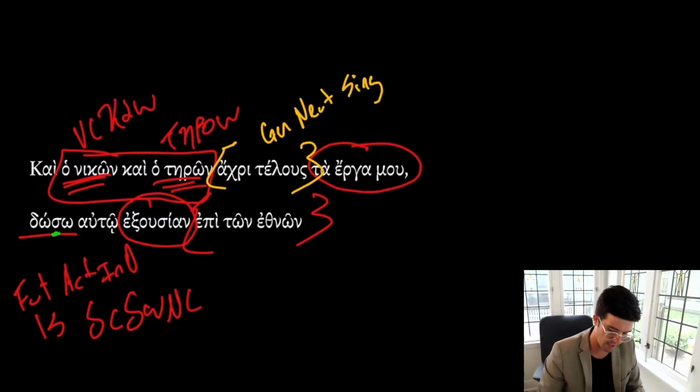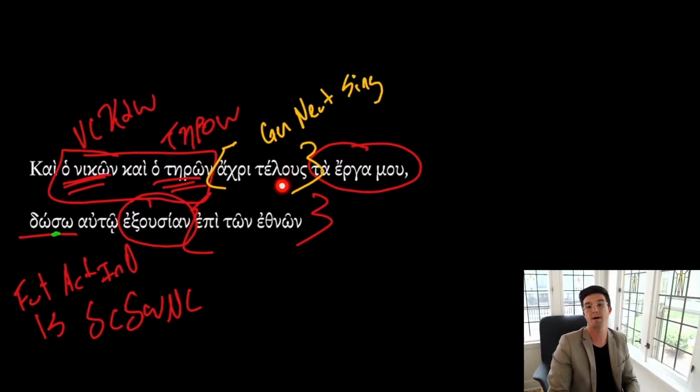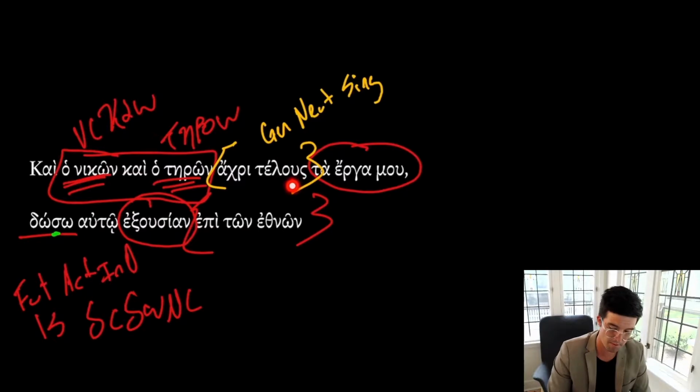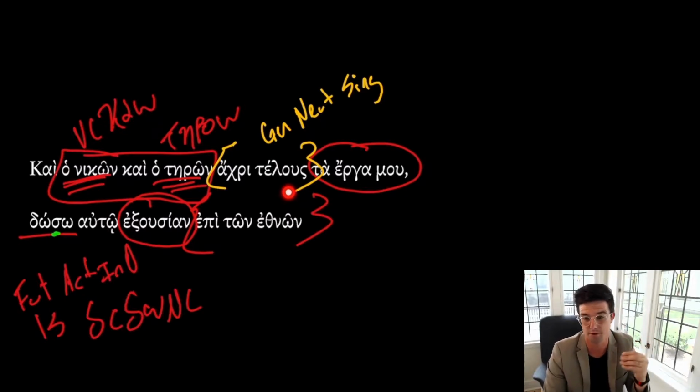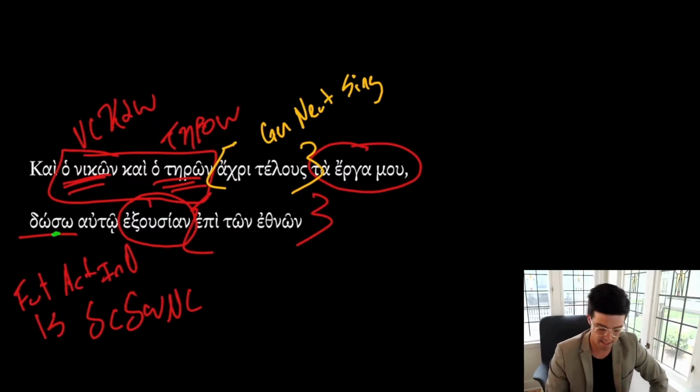The reason I want to comment on this is because it doesn't really look like what you'd expect from a genitive. This us ending, you would probably think that's an accusative masculine or neuter plural. It is not, in fact, an accusative masculine plural, not neuter. This is a sort of odd form of the third declension.